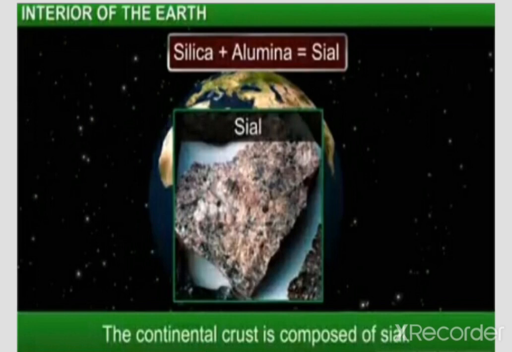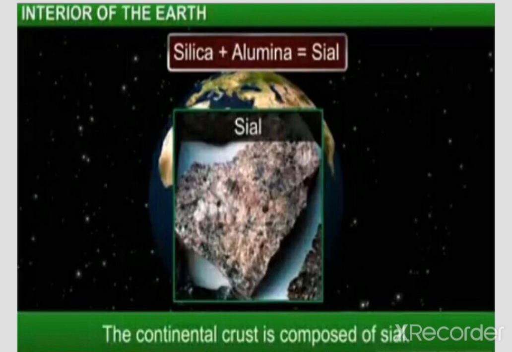So the continental crust is the first layer of the crust. This crust is divided into two parts, continental crust and oceanic crust. In that, the continental crust is made of silica and aluminum. The proportion of these two minerals is more in this layer, so this layer was earlier known as Sial. Sial means silica plus aluminum.